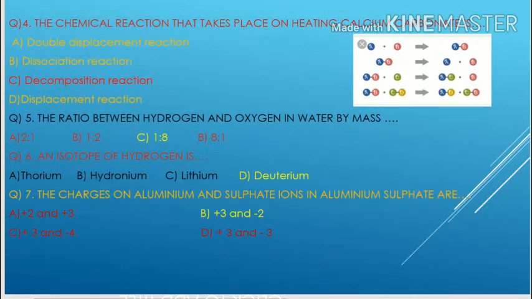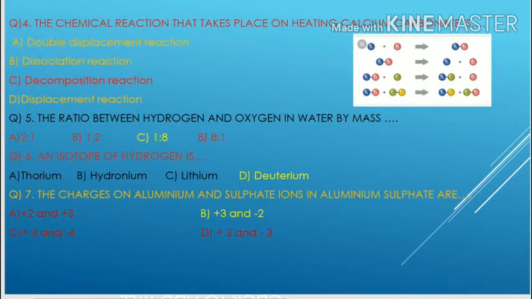These are all types of reactions. In the diagram, A plus B to form AB is a combination reaction. AB, one substance, decomposed into A and B, two different substances, is a decomposition reaction. AB plus C to form AC plus B is a displacement reaction. And AB plus CD to form AD and BC is a double displacement reaction. We will study these types of reactions in detail in class 10 chemistry. So here the right answer is decomposition reaction.